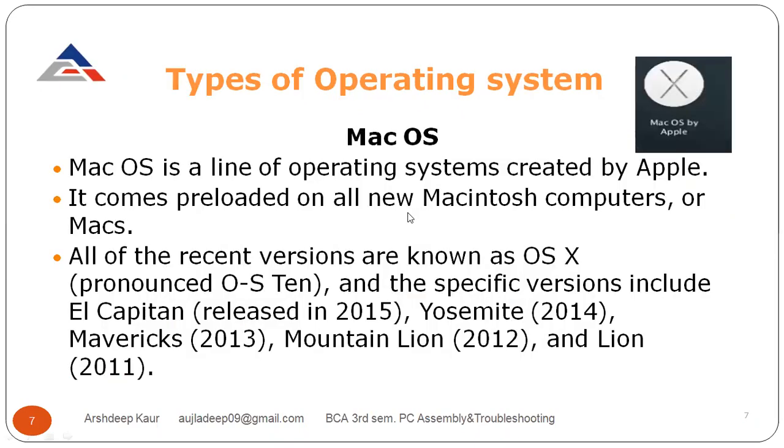Next, we have the Mac operating system. Mac operating system is a line of operating systems. It is basically designed and created by Apple. It comes preloaded on all the new Macintosh computers or Macs. Basically, it is already pre-installed on Mac computers. All the recent versions are known as OS X, and specific versions include Lion and Mountain Lion. So this is the Mac operating system. It is basically designed by Apple, not by Microsoft.